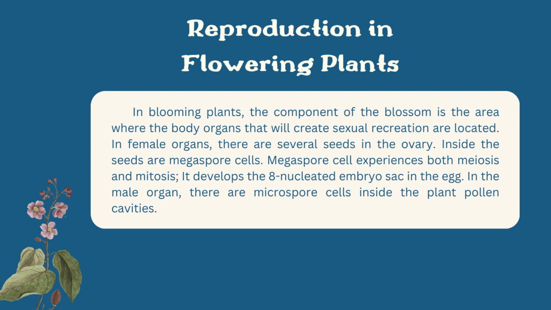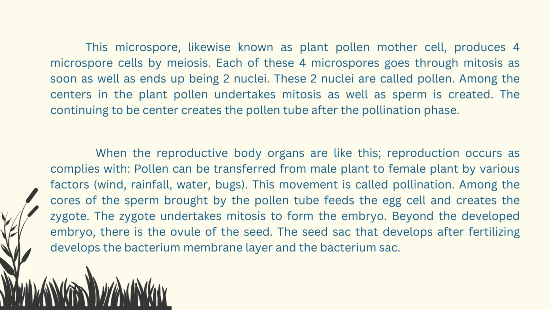In the male organ, there are microspore cells inside the plant pollen cavities. These microspores, likewise known as pollen mother cells, produce 4 microspore cells by meiosis. Each of these 4 microspores goes through mitosis once as well as ends up being 2 nuclei.